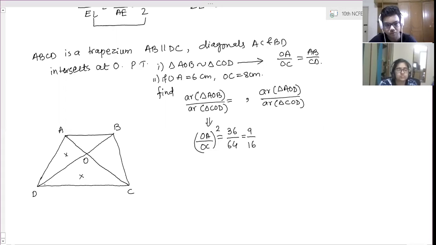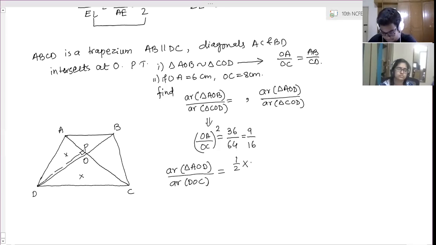So what we have to do, we have to draw perpendicular from D, P. DP is perpendicular to AC. Okay. Now use the normal area formula. Area of AOD by area of DOC is equal to half into base.